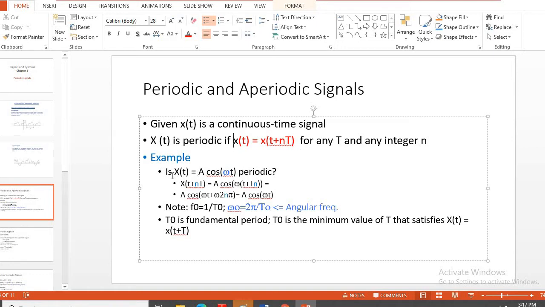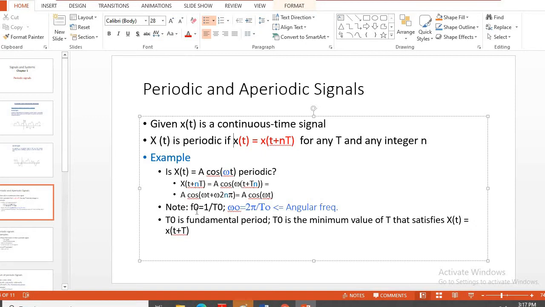In general, say we are talking about a standard signal x(t) = A cos(ωt), and we want to check whether it is periodic or not. We write x(t + nT) = A cos(ω(t + nT)), so it is A cos(ωt + ω nT), and ωnT gives a multiple of 2π, so it is A cos(2πn + θ), which is going to be θ. Therefore we can call it a periodic one.